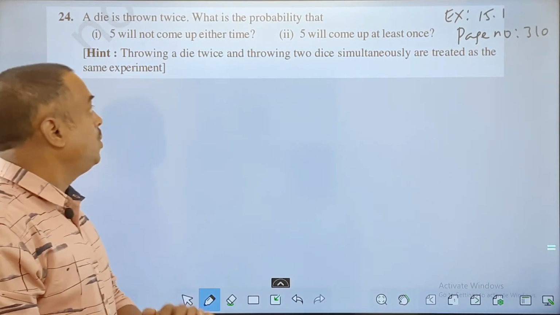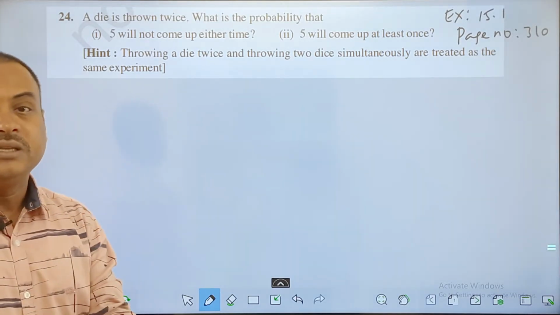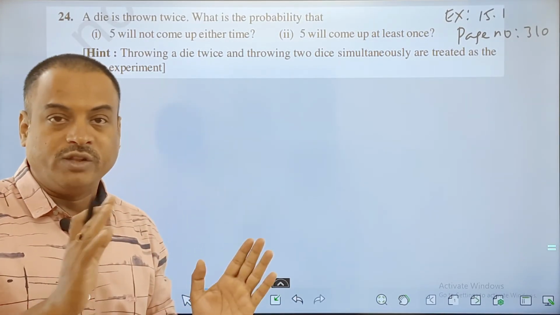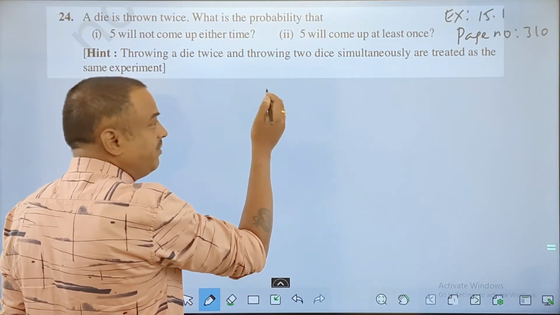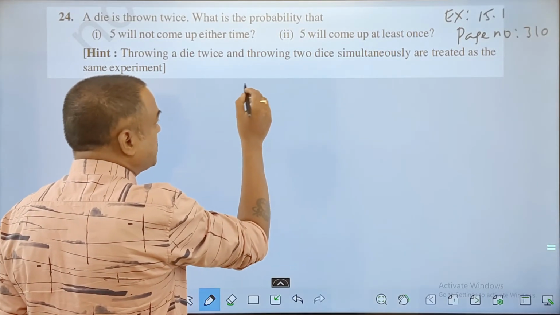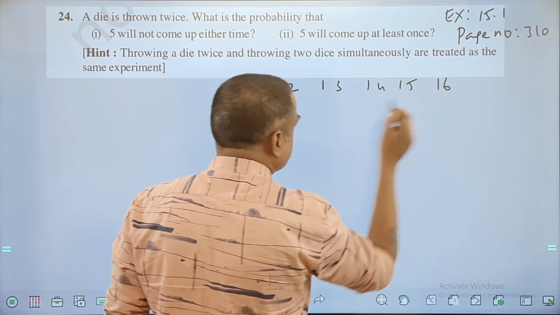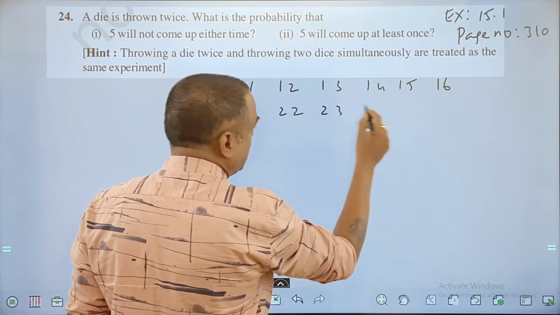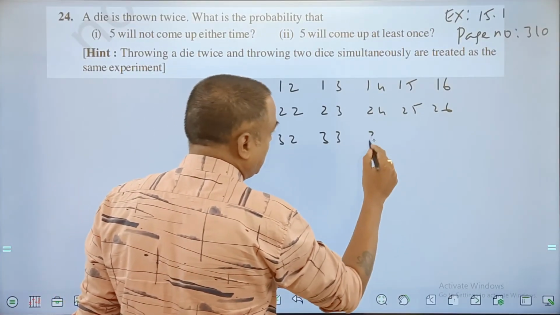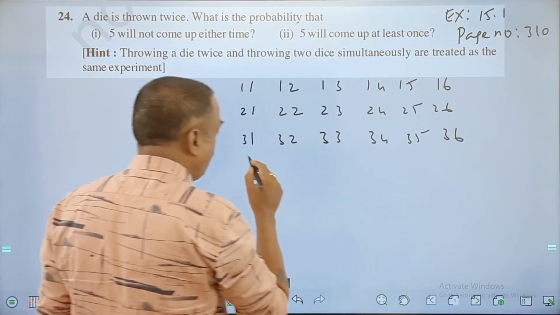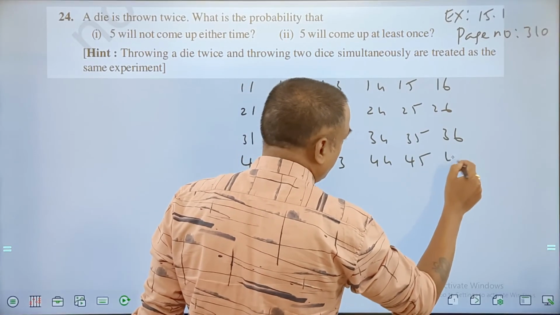Given a die is thrown twice, what is the probability that 5 will not come up either time? That means 5 should not come up on the first die and the second die. So it is thrown twice. You can observe that whenever a die is thrown twice, you'll get outcomes like 1 1, 1 2, 1 3, 1 4, 1 5, 1 6. Similarly 2 1, 2 2, 2 3, 2 4, 2 5, 2 6. 3 1, 3 2, 3 3, 3 4, 3 5, 3 6. 4 1, 4 2, 4 3, 4 4, 4 5, 4 6.